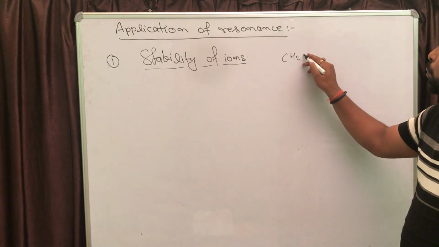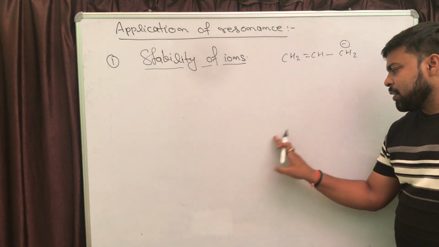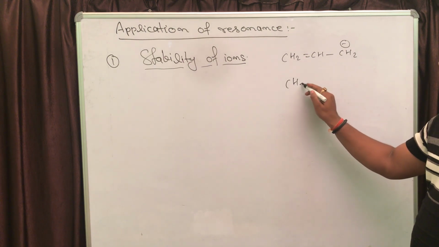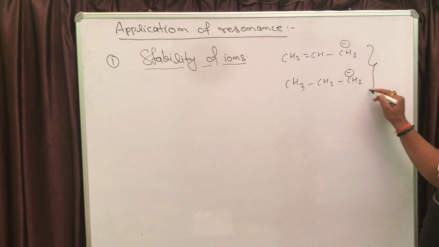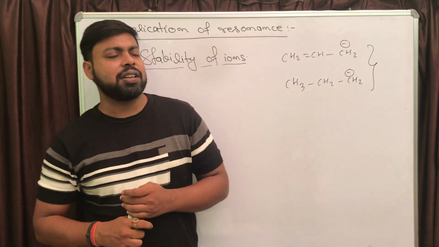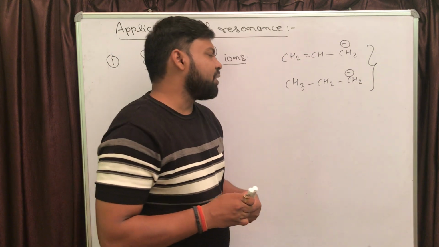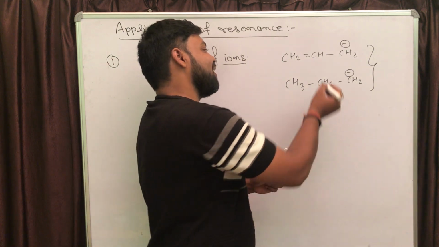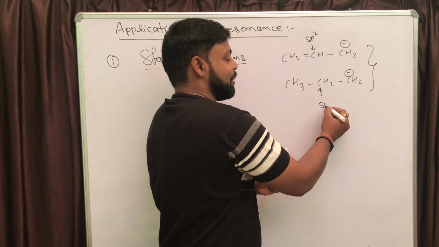Let me have CH2 double bond CH and then CH2 negative, right? And one more: CH3, CH2 and CH2 negative. If it is asked which anion is more stable, and also the reason behind that, then if you use inductive effect only, for the directly attached atom, here it is sp2 hybridized and here it is sp3 hybridized.